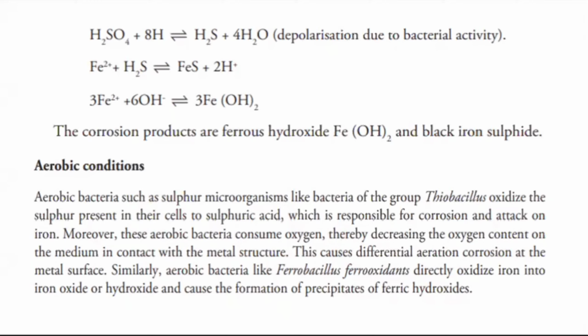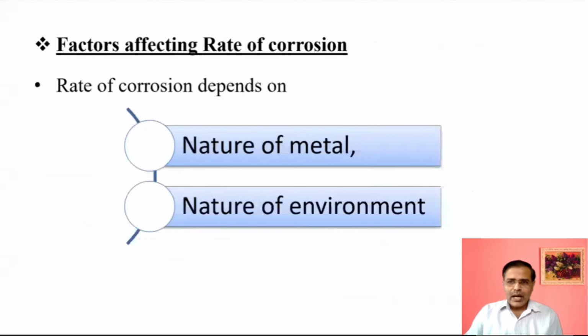Okay. Now, a very important point: factors affecting corrosion. As you know, there are two types of factors. Factors means the various things which are responsible for corrosion. So the things responsible for corrosion are the nature of the metal and the nature of the environment.